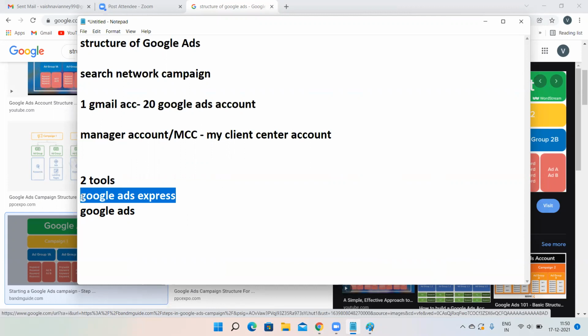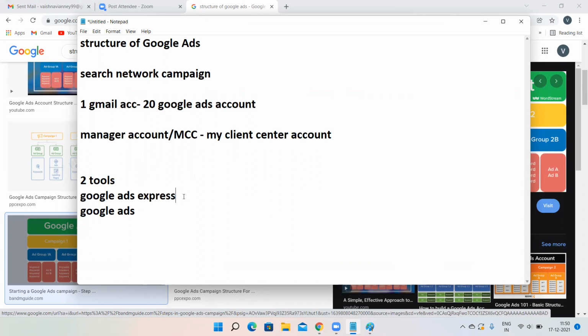Why not go with the first option? If you create your ads in the Google Ads Express tool, only Google will manage your Google Ads account. You cannot manage your Google Ads account. That means the control will be in the hands of Google. Google will take control of your ads and you may lose your money over here. See, Google is a very trustworthy platform, but whenever they get the chance to take money from the advertiser, 100% they'll be trying to take money from the advertiser.